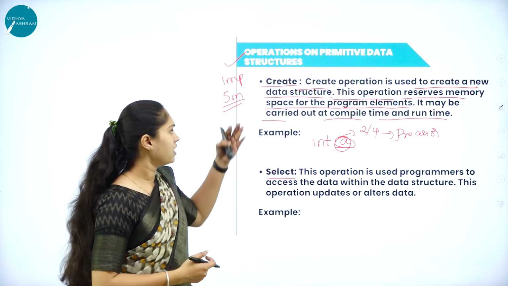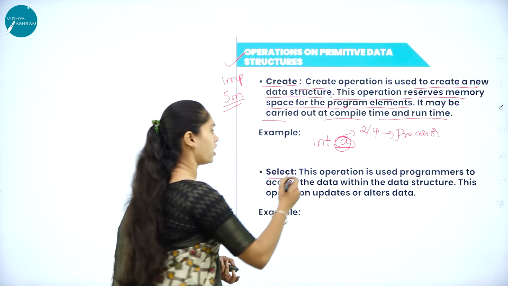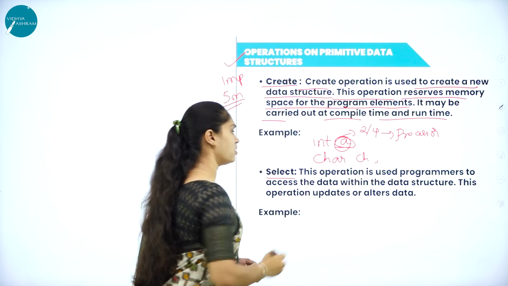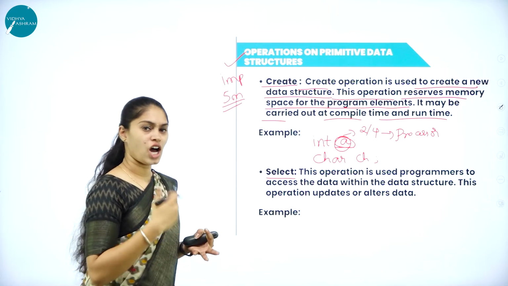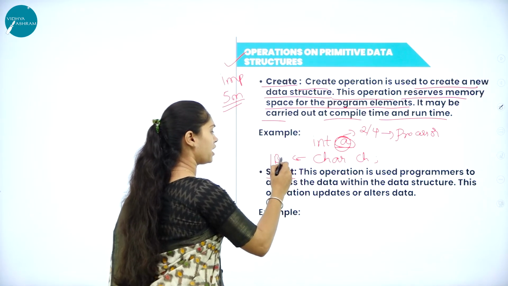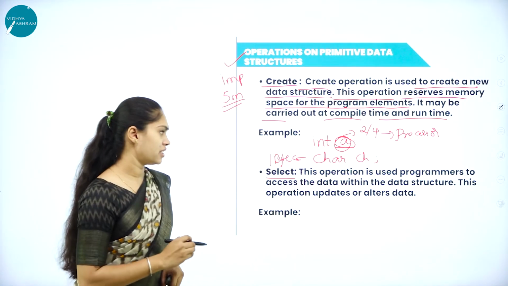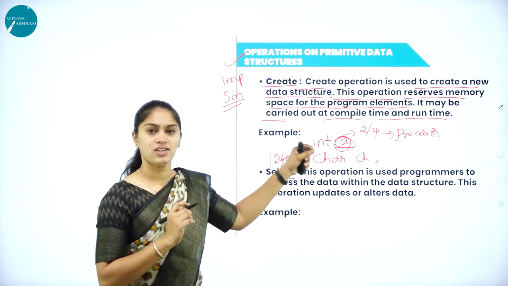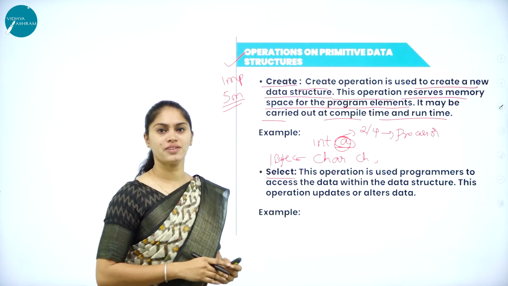So this is how the create operation works. Then I can create one more data structure, that is char ch. How many bytes of data will be allocated? 1 byte of memory will be allocated for this ch variable. So when we are using char, it will hold 1 byte of data.